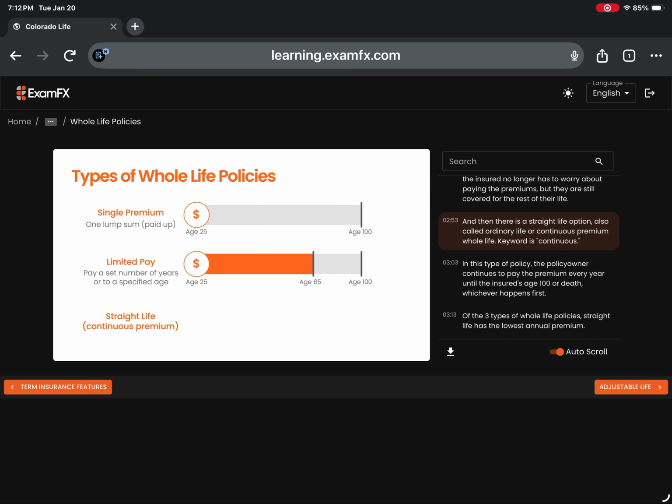And then there is a straight life option, also called ordinary life or continuous premium whole life. Key word is continuous. In this type of policy, the policy owner continues to pay the premium every year until the insured's age 100 or death, whichever happens first. Of the three types of whole life policies, straight life has the lowest annual premium.